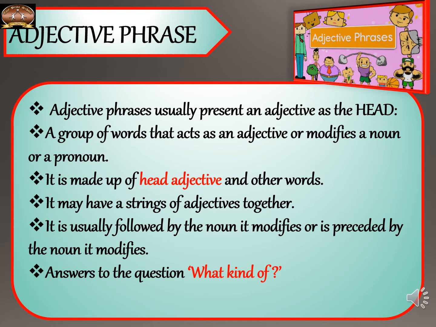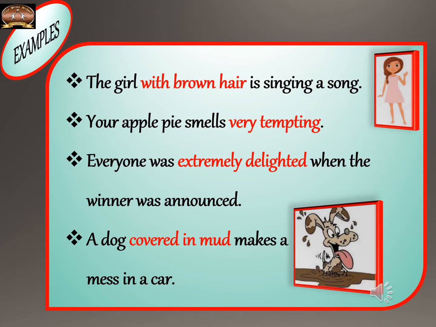It is usually followed by the noun it modifies, or preceded by the noun it modifies. And it is answering the question, what kind of? There are many examples given here. The girl with brown hair is singing a song. So with brown hair, you can see this is an adjective phrase, as it is giving more details about that girl.